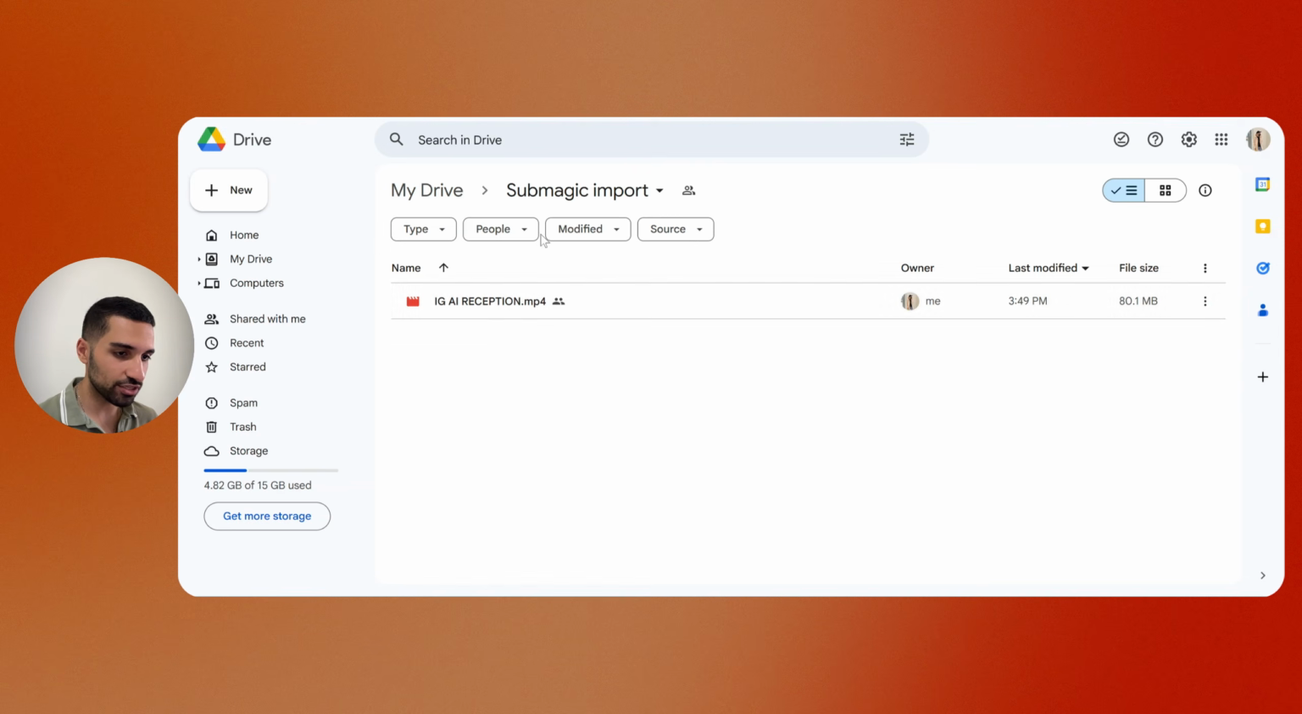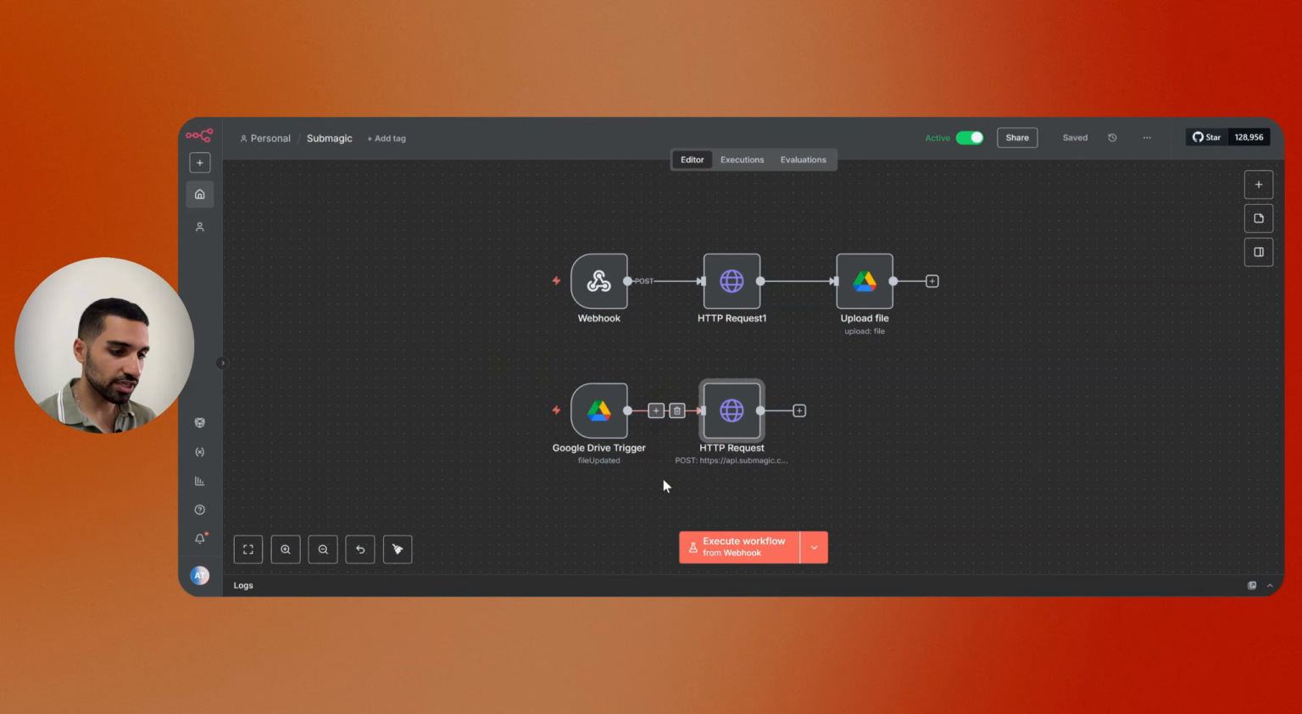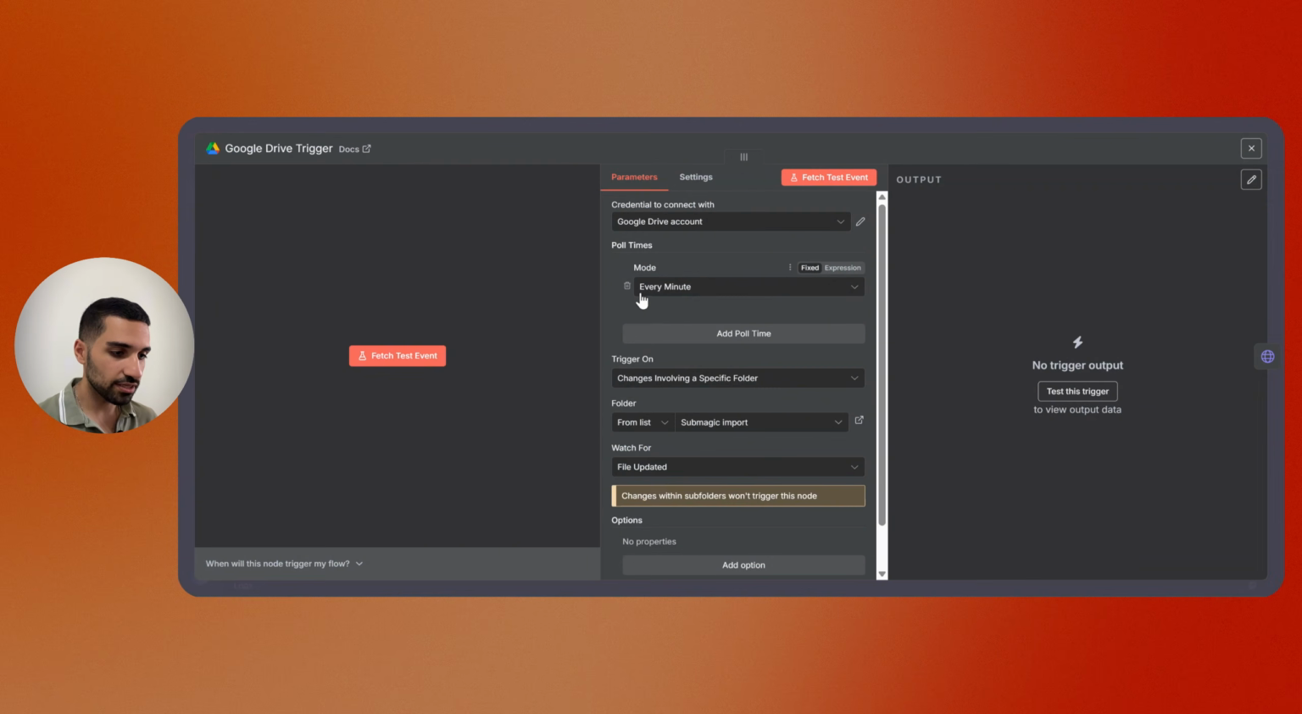I can actually go back to my folder, which is the import folder, and make a little bit change, like I just rename the video, like for example I just put 1 and click OK. Now because the workflow is active and this node is constantly every minute, you see it is here, it is set to every minute. Every minute it will check for an update.